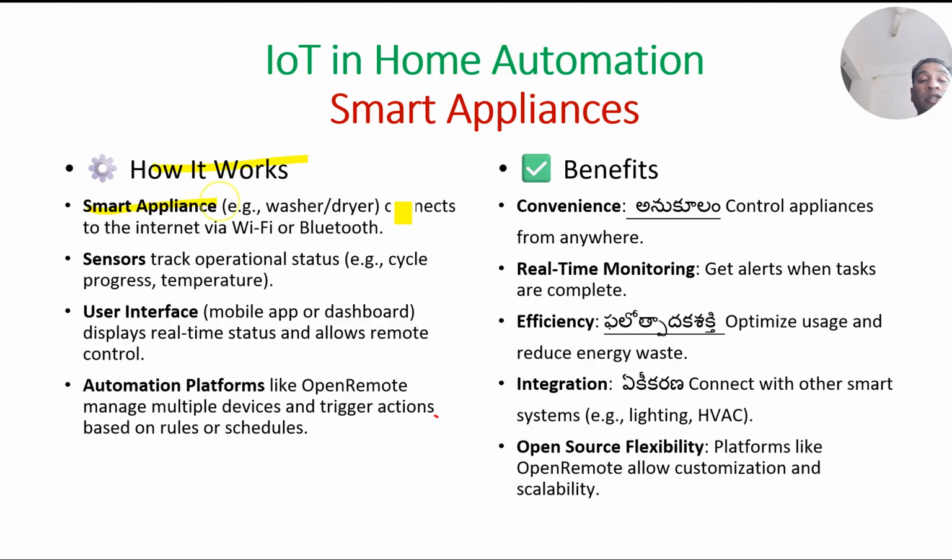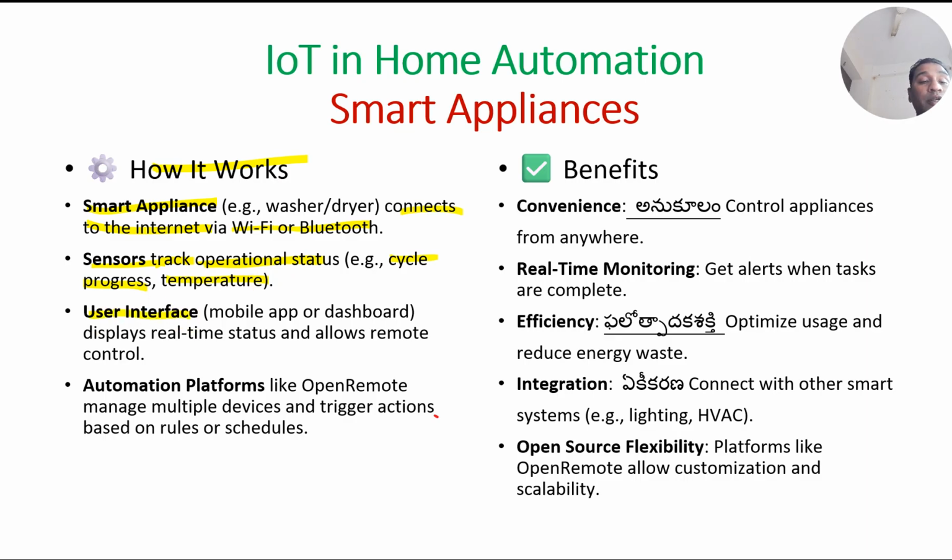Our smart appliance is connected to the internet via Wi-Fi or Bluetooth. Now sensors track operational status. That is how the cycle progresses. What is the status of its working? Rather, the temperature of the machine and so on.